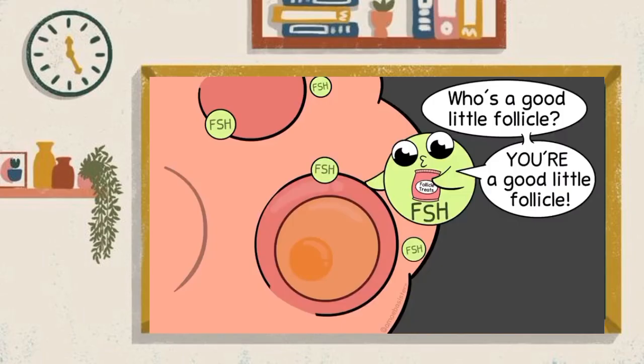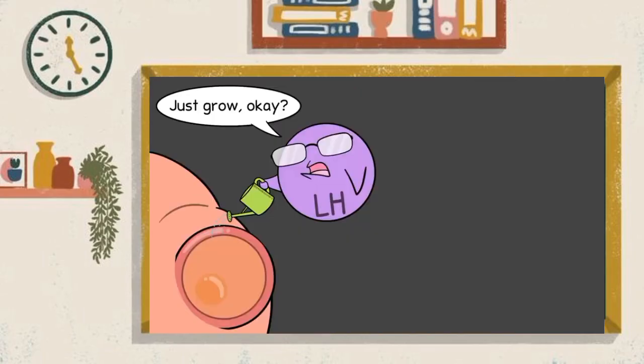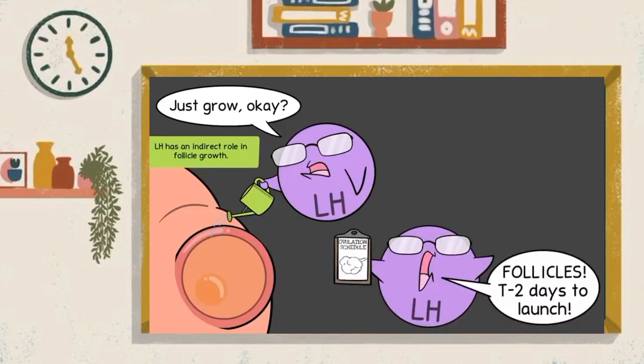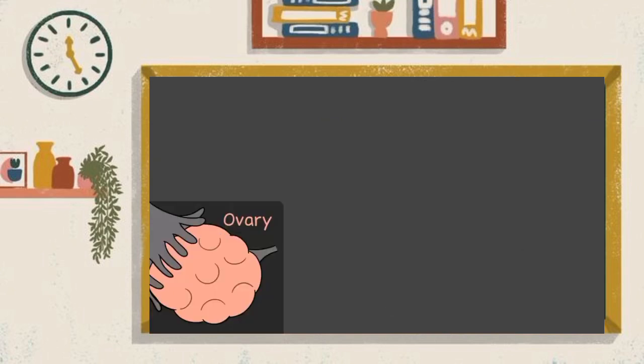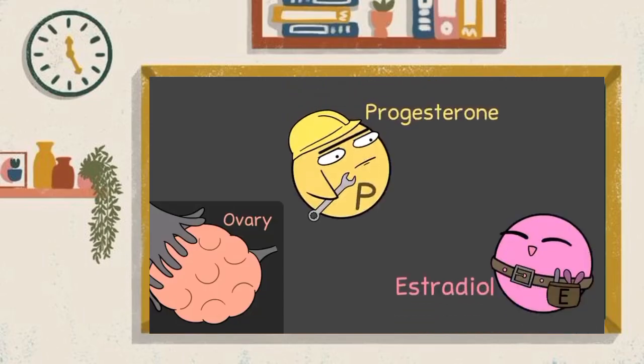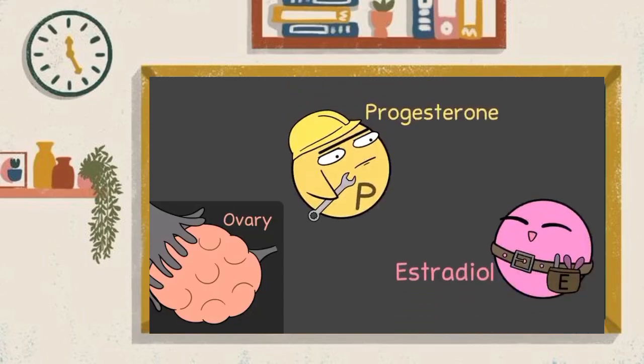For females, FSH has a major role in stimulating follicles, so it helps them grow. The other hormone, LH, also helps with this, but it's also critical in starting ovulation, which releases the egg, and it also helps the ovaries with their work of making hormones. Finally, the ovaries themselves are glands that secrete hormones. Progesterone and estradiol, which is a form of estrogen, are two ovarian hormones that will have major roles in the menstrual cycle, which we'll get to very soon.